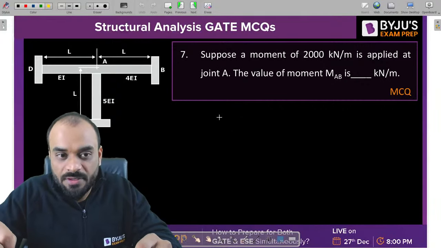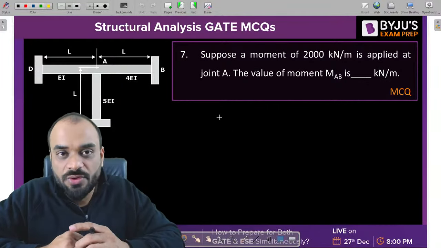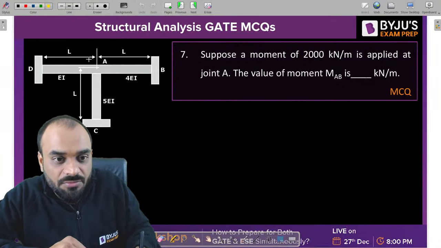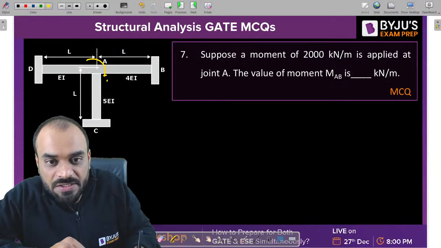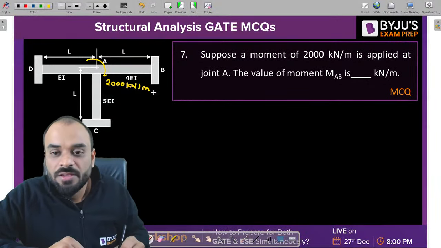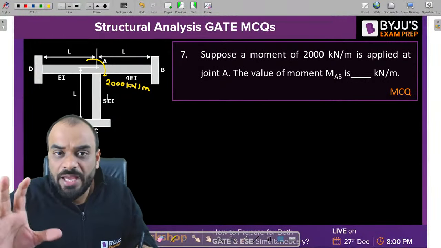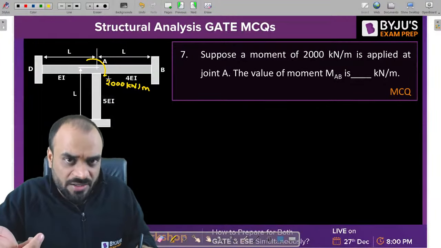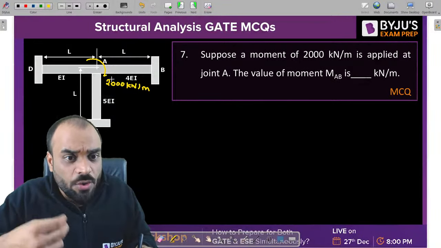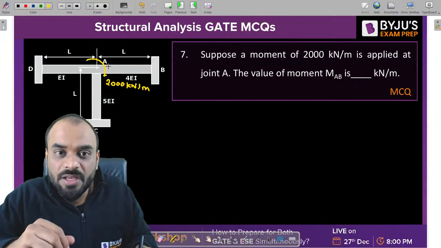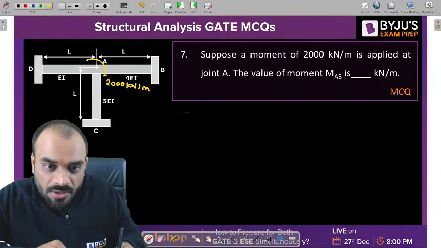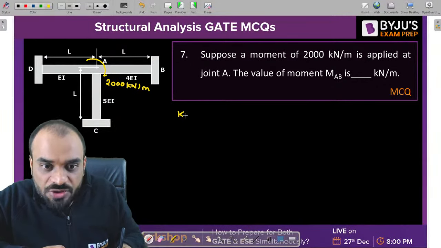Question number 7. Suppose a moment is there whose value is equal to 2000 kilonewton meter and which is applied at joint A. That means we have a moment at joint A equal to 2000 kilonewton meter. Now we need to find out the value of MAB. You know, guys, how to calculate the distribution factor. So you have to calculate the distribution factor, and according to that you need to find out the moment in member AB at joint A. Clear? Let's do it.